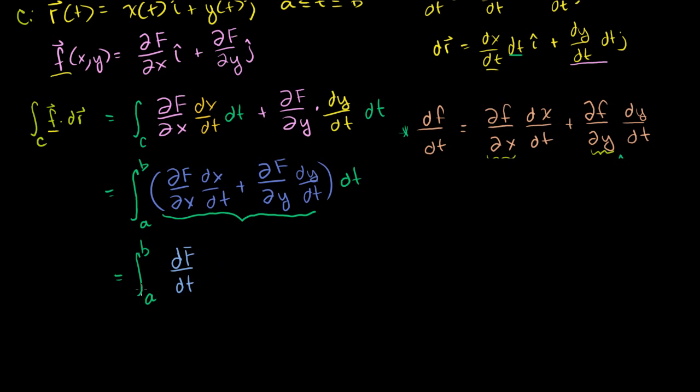Let me write the dt in green. How do you evaluate something like this? And I just want to make a point. This is just this from the multivariable chain rule. And how do you evaluate a definite integral like this?